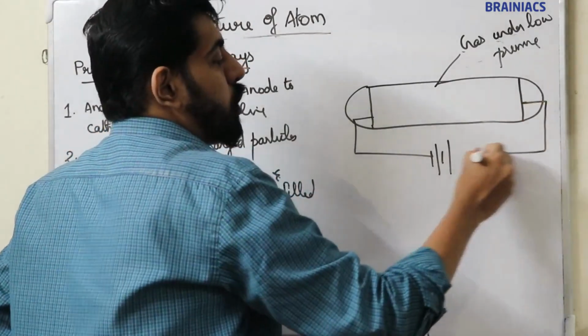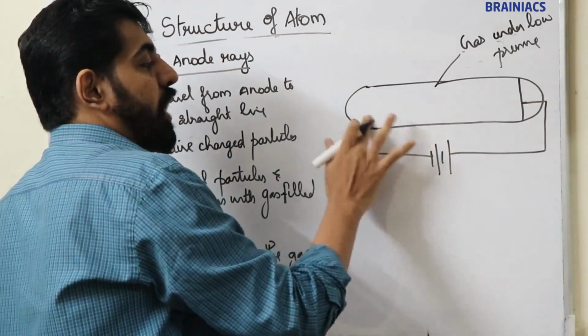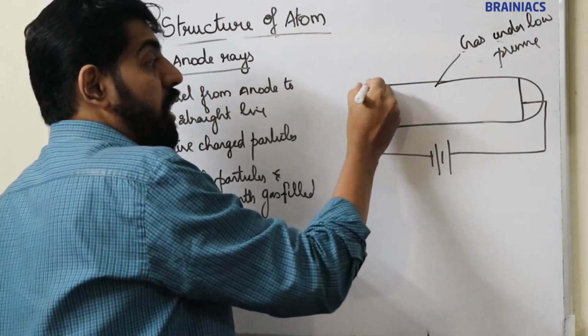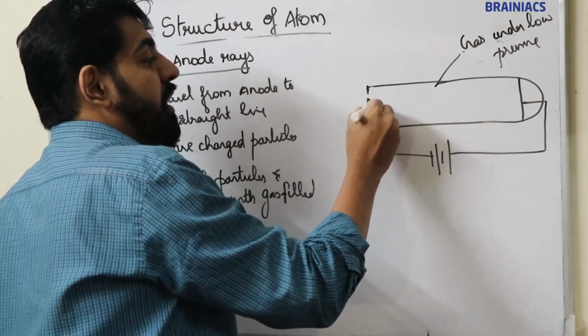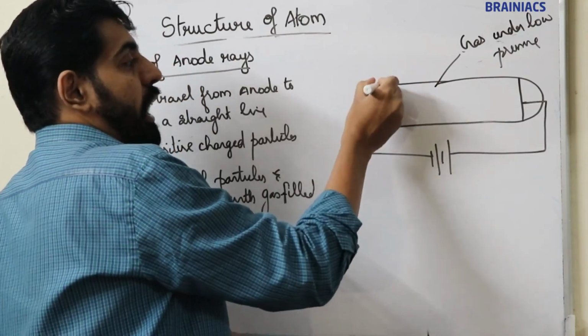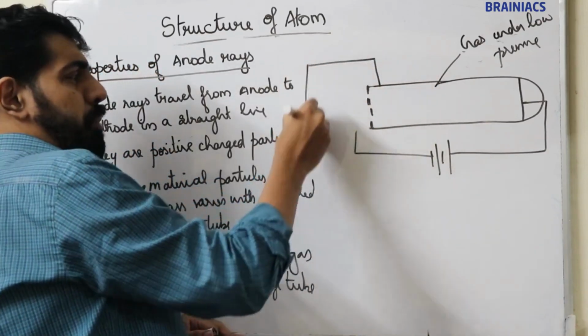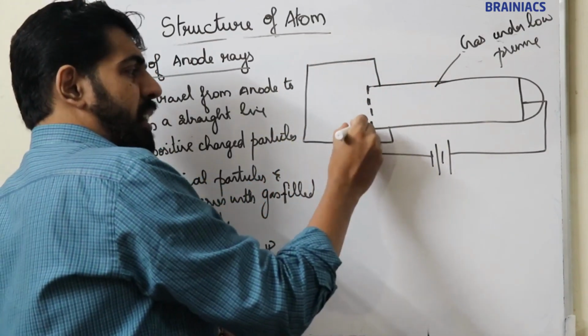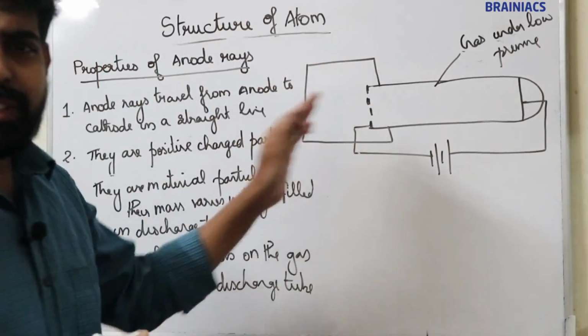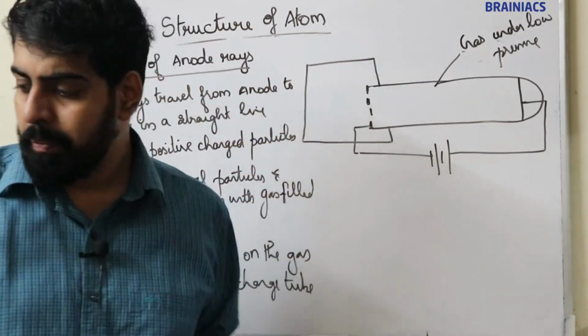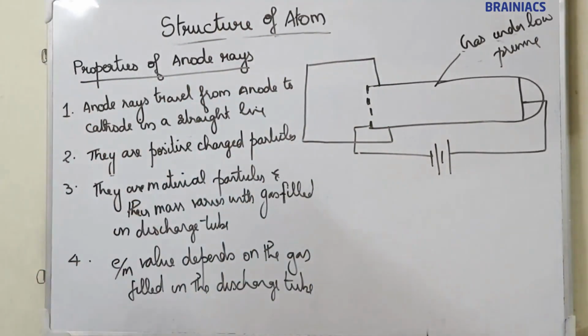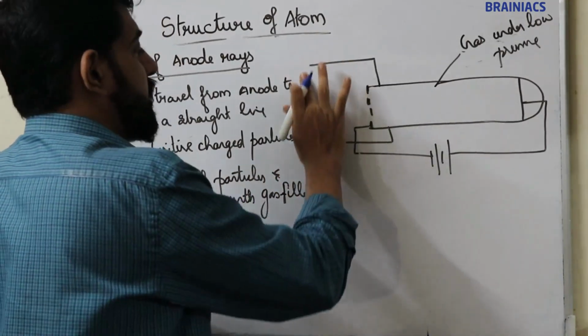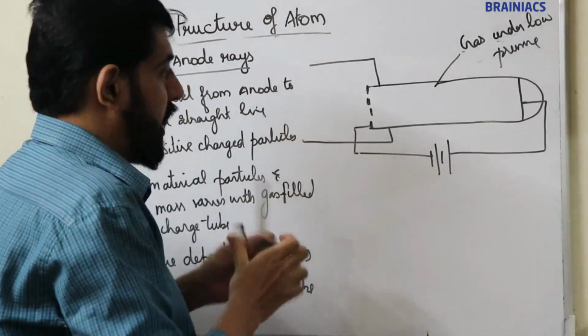Now here to explain we are using a perforated cathode, and I am just expanding the back side, that is the cathodic side, to explain these properties. This side is coated with zinc sulphide.